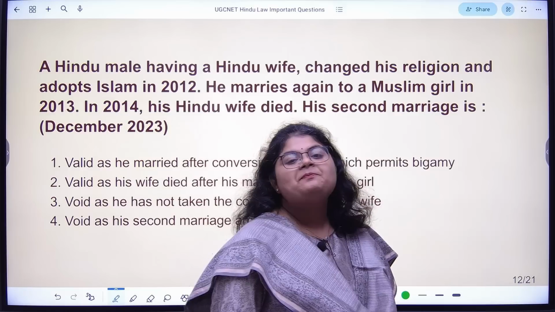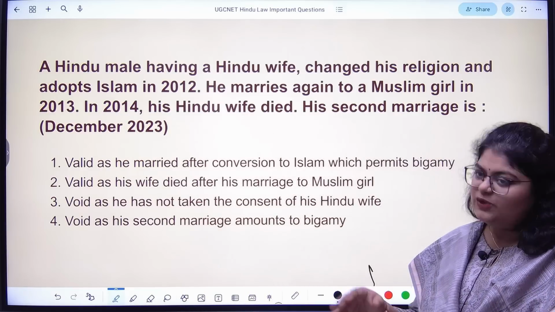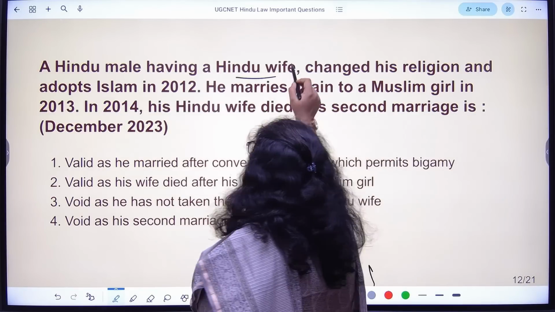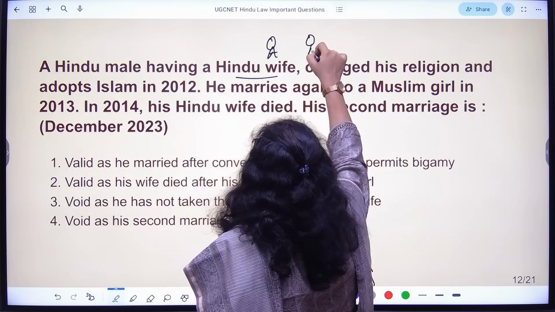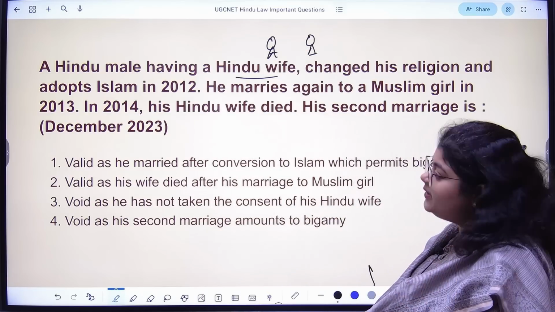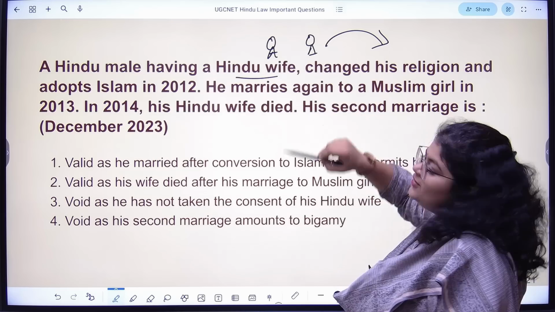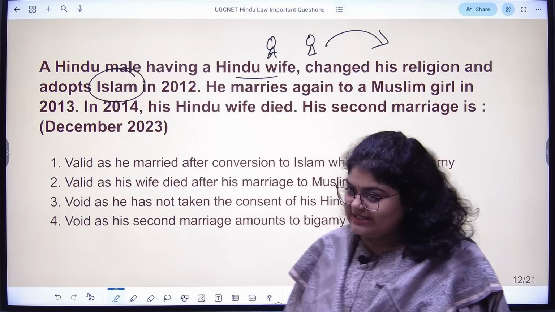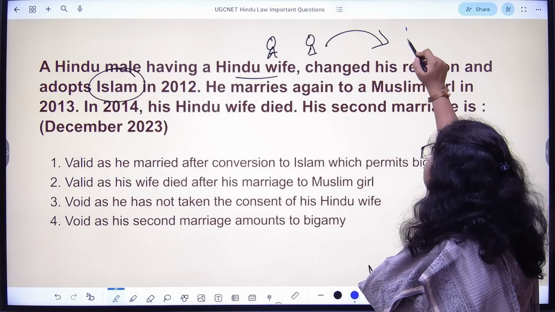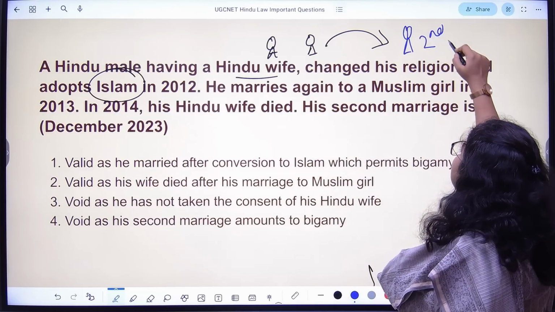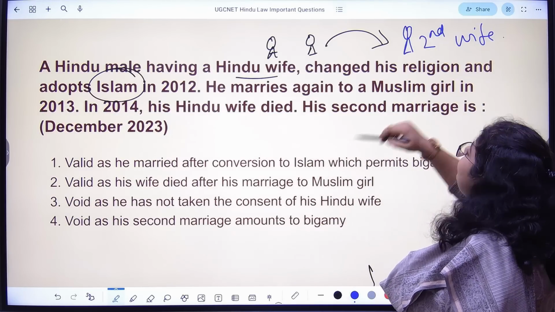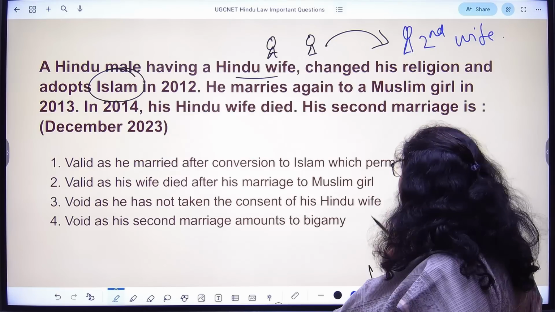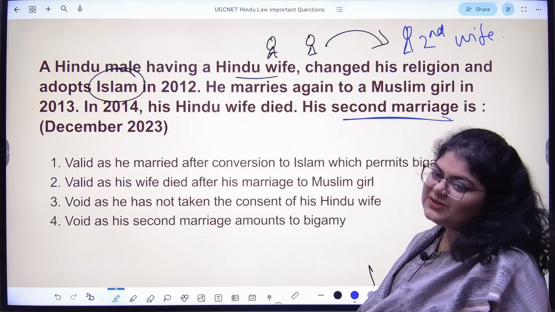Okay, next. A Hindu male, there is a Hindu male. He is already married and he has a Hindu wife. Fine. Now, this Hindu person changed his religion. He changed his religion to Islam. After conversion to Islam, he married once again. So now we have a second wife here. Basically what they're asking, what happens to this second marriage is the question.